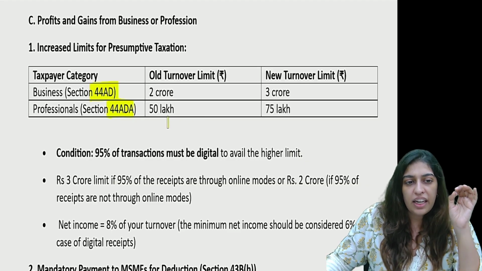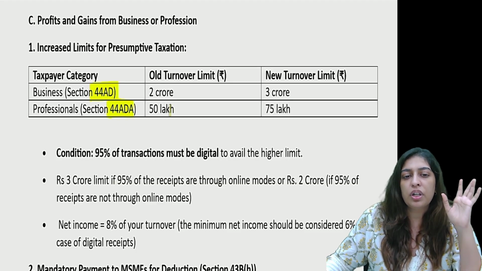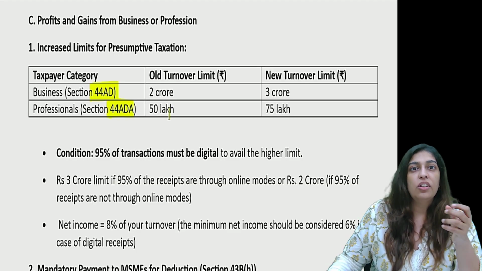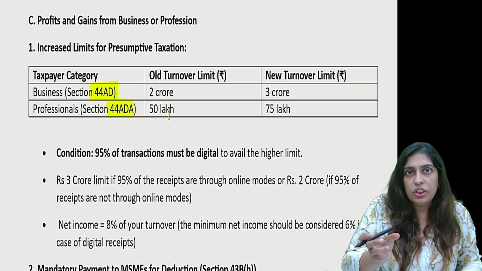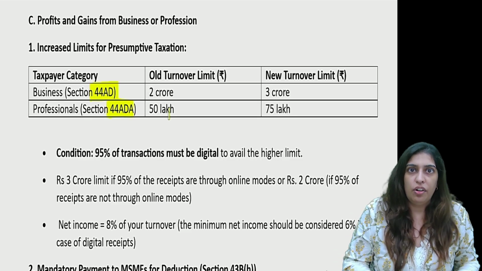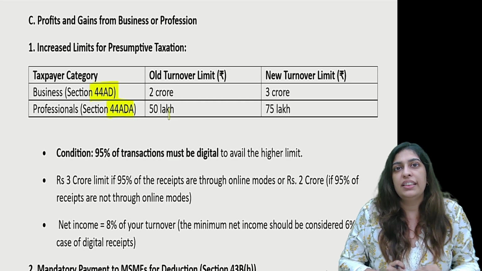If let's say 44AD, if your turnover limit is up to 2 crores, okay, you can claim the benefit under 44AD. What was the benefit? That you don't have to do audit, you don't have to maintain books. Whatever is your revenue receipts, just pay 8% of it and just show 8% of it as your taxable income.